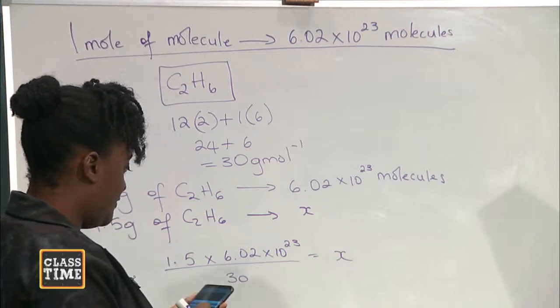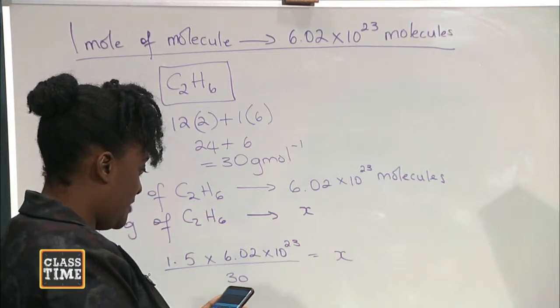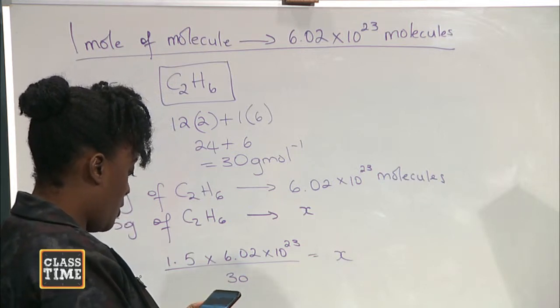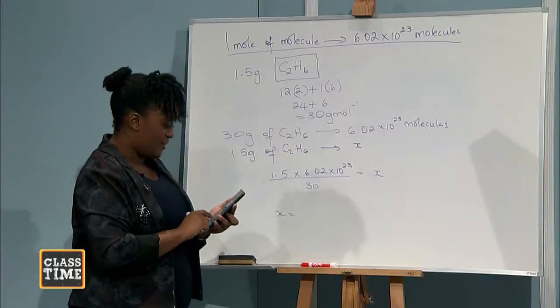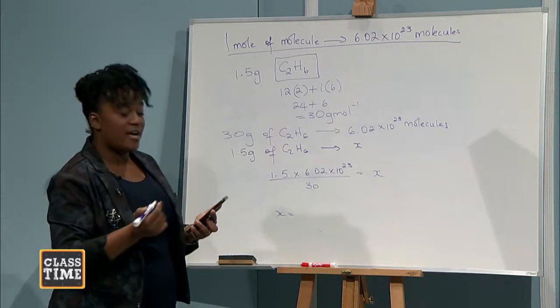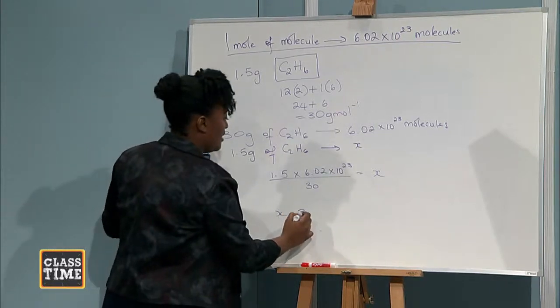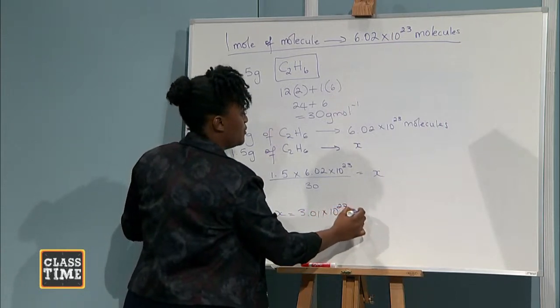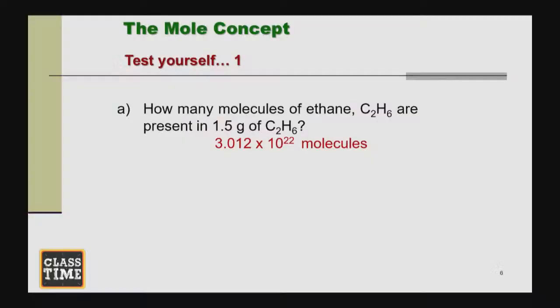So 1.5 times 6.02 to 23rd power divided by 30, and I got 3.01 times 10 to the 22 molecules. Hope you got the same answer. Okay, so B, you can practice on your own.